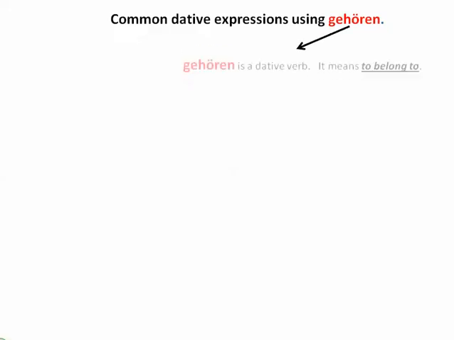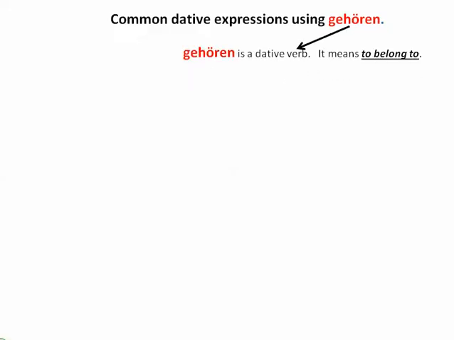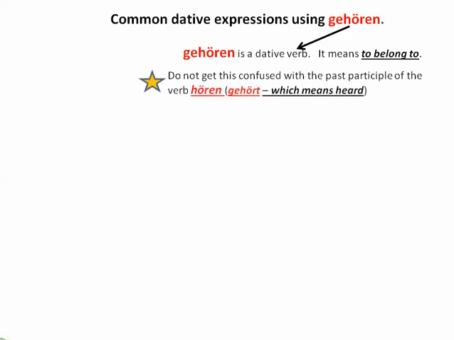You can also hear a lot of times the dative with gehören. Gehören is a verb that means to belong to. To show possession in German, you can use the genitive case, you can use the dative preposition von, or you can use the dative verb gehören, which means belongs to. You don't want to get this confused with the past participle of hören, which is gehört.